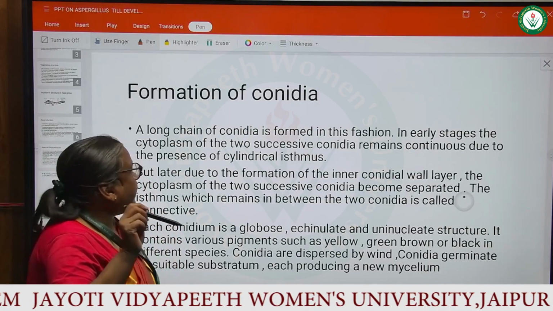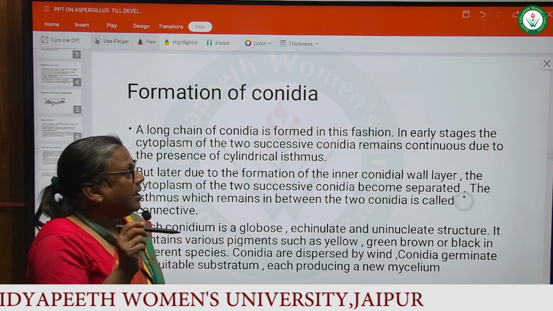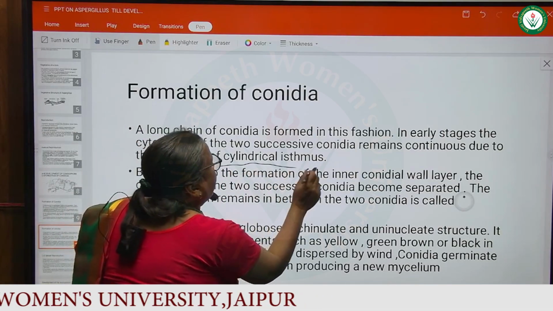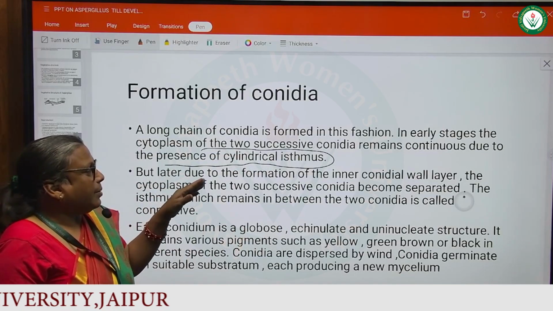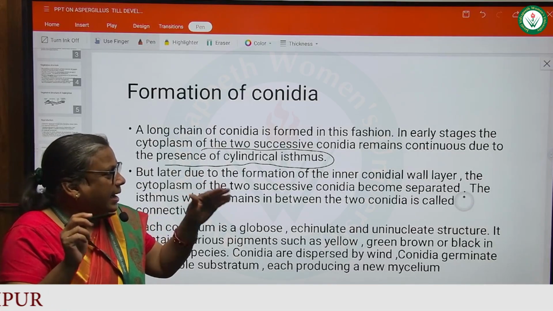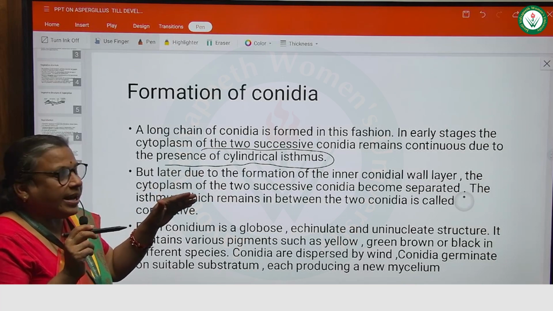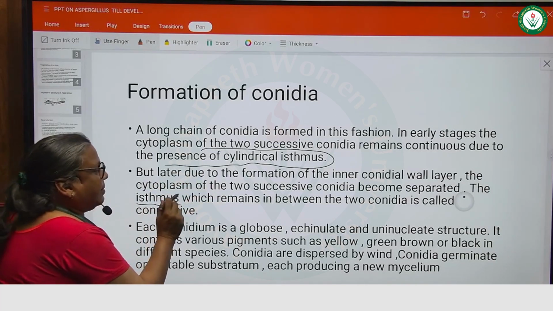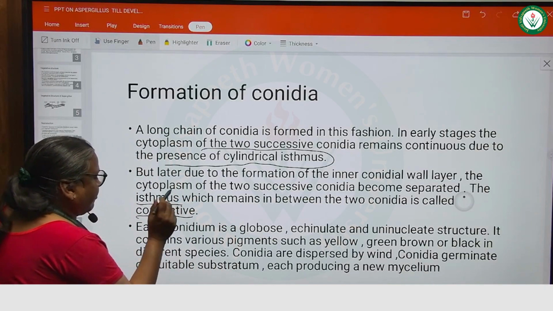In early stages, the cytoplasm of the two successive conidia remains continuous due to the presence of a cylindrical isthmus. Later, due to the formation of the inner conidial wall layer, the cytoplasm of the two successive conidia becomes separated. The isthmus which remains in between the two conidia is called the connective.